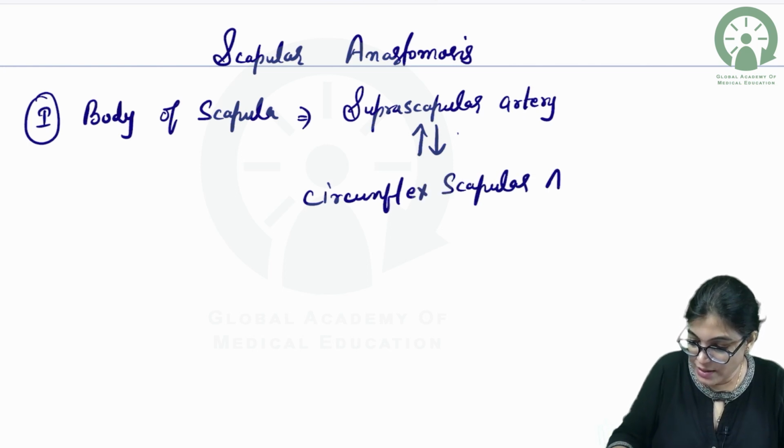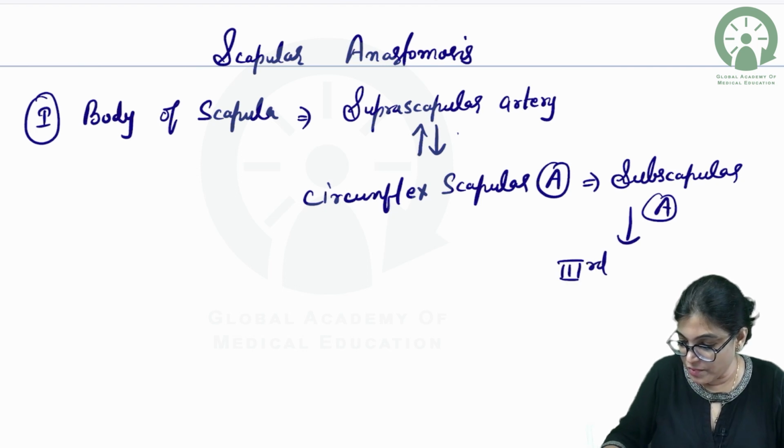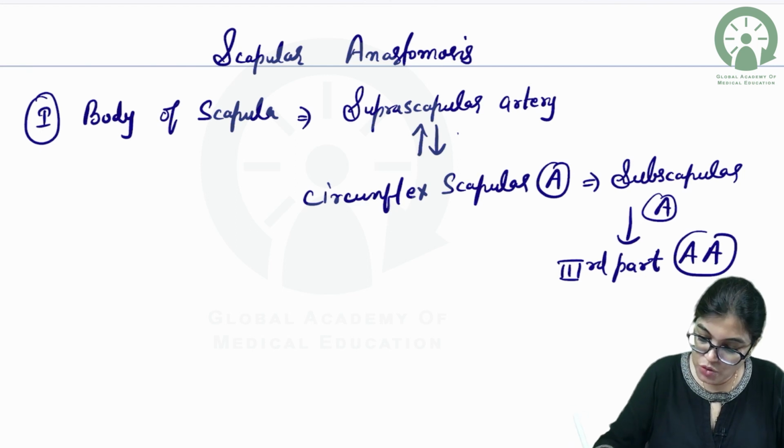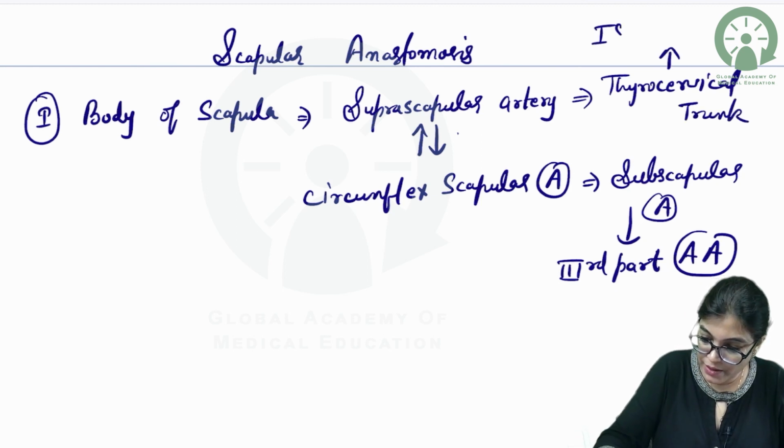And the circumflex scapular artery is a branch of the subscapular artery, and the subscapular artery is a branch of the third part of the axillary artery. Suprascapular artery is a branch of the thyrocervical trunk, and the thyrocervical trunk is a branch of the first part of the subclavian artery.